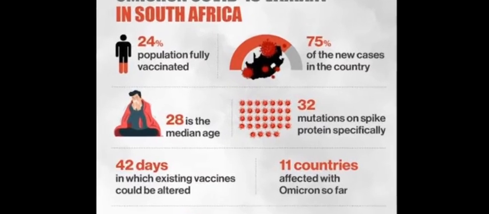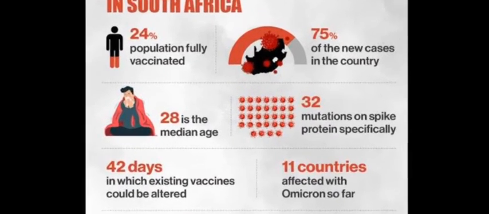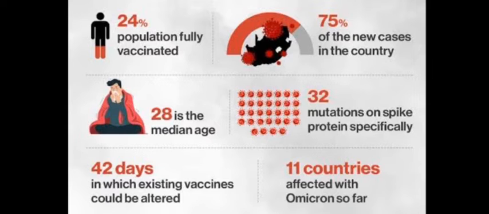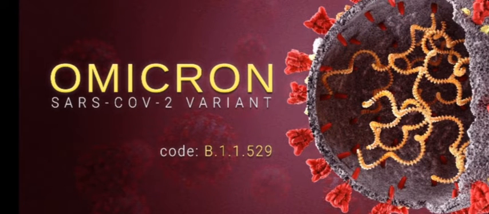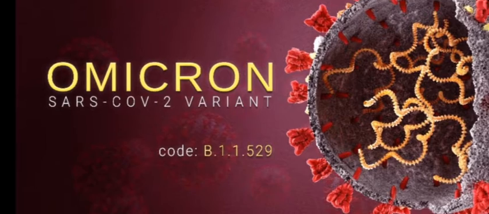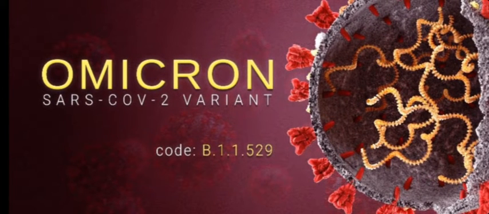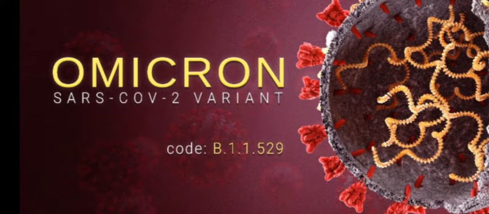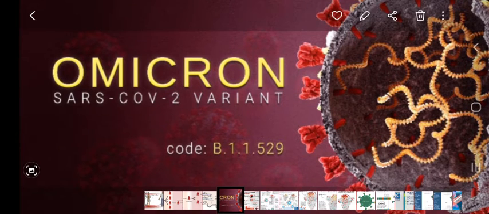What happened in the first cases in South Africa and over the world? 24% were fully vaccinated, but they are getting infected, and 75% of new cases in the country. That means those who are not infected are getting affected by this virus. Finally, after 40 days of vaccination, 11 countries were affected with Omicron. Now Omicron has spread all over the globe, including 40 to 50 countries, with a fast infection rate. So this tells us the importance of Omicron in contributing to immune evasion mechanisms.